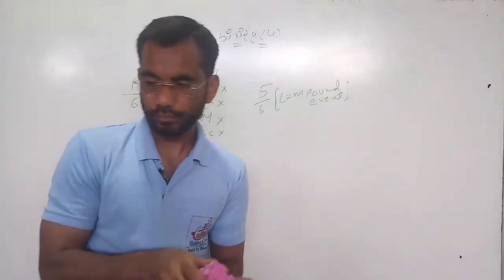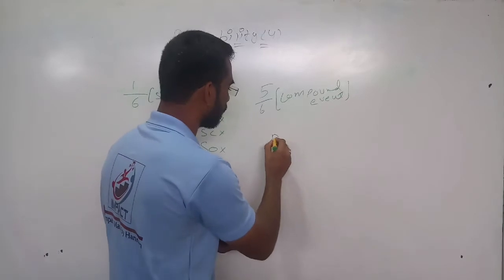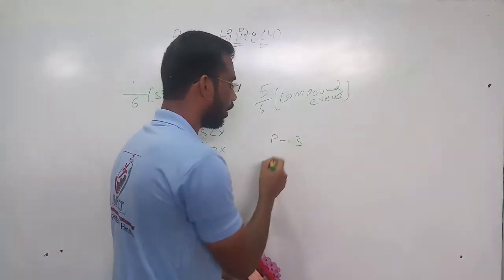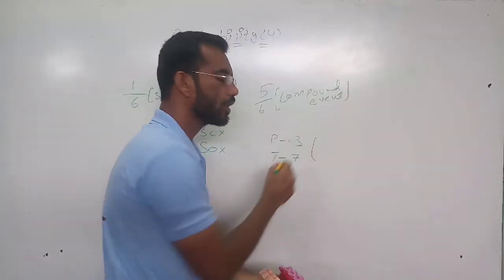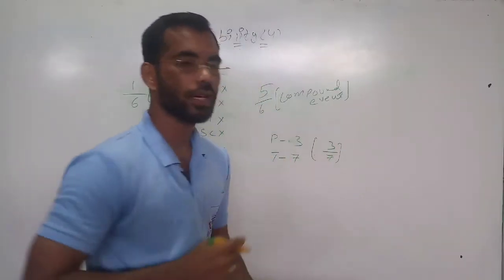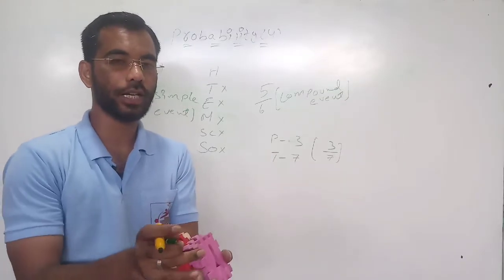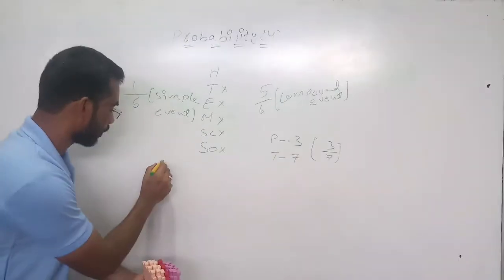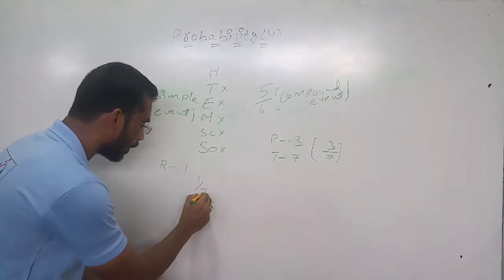How many pink colors are there? Sorry, 3. Out of total, how many? Total are 7. Then what will be the probability for this one? 3 out of 7. Then it is compound. Now, what is the probability of getting the red color? How many red colors are there in this one? Only 1. Out of how many? Out of 7. It is simple.